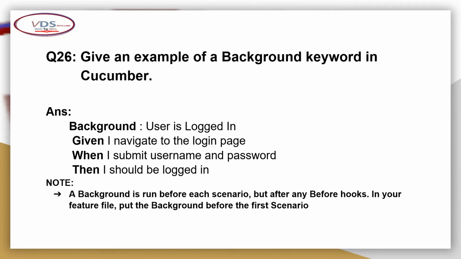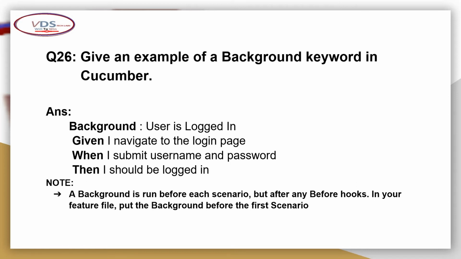So, give an example of background keyword in Cucumber. So background keyword means: user is logged in, given I navigate to the login page. When I submit username and password, then I should be logged in. Okay. So when there are multiple given statements, then we can combine them in the background keyword. Okay. And see, background keyword is run before each scenario.